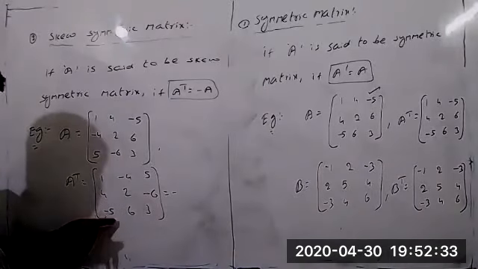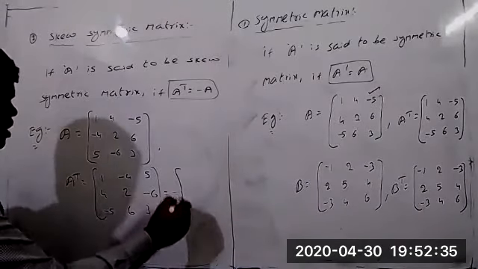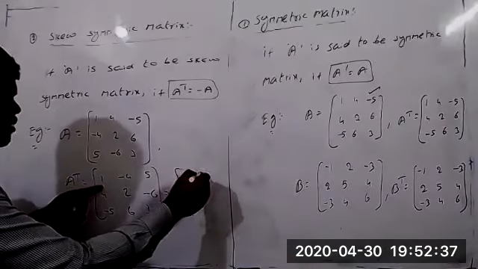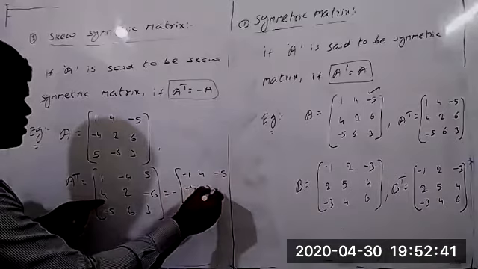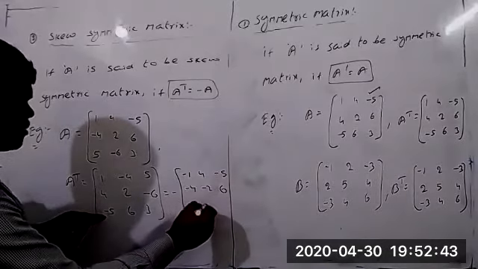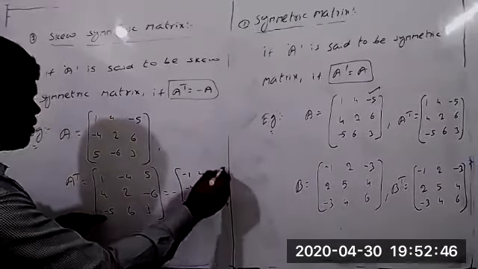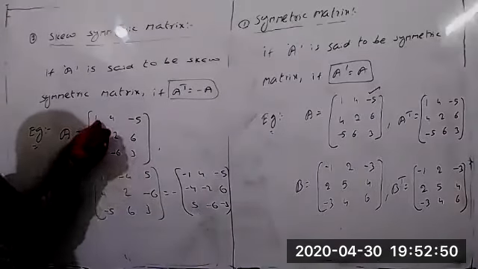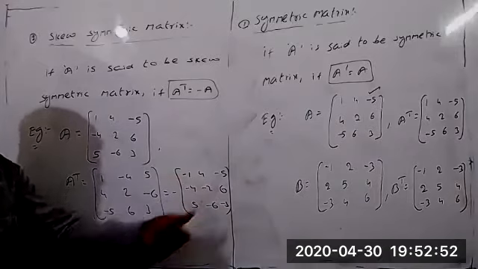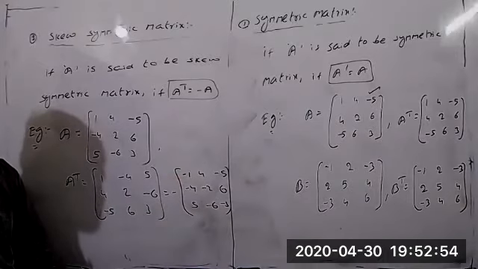But from this matrix we are taking minus common. The elements what we are getting: this is -1, 4, -5 and -4, -2, 6, 5, -6, -3 we got now. But the given matrix A has these 3 numbers positive, but we got now -1, -2, -3. Then it's not possible.